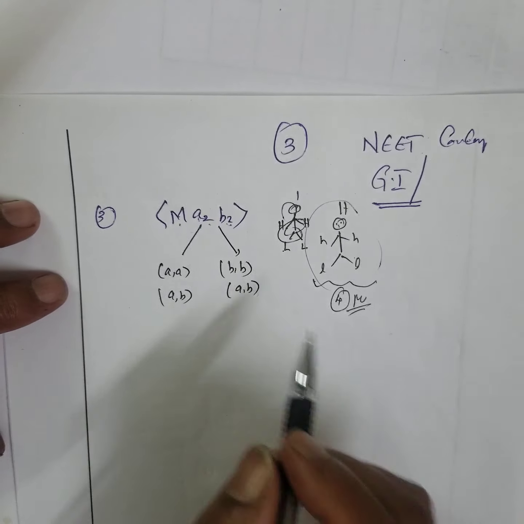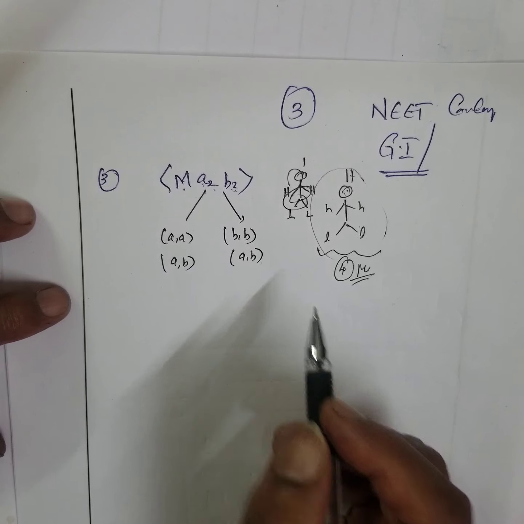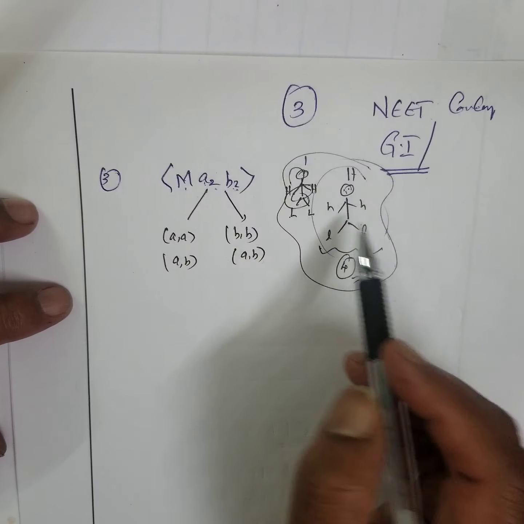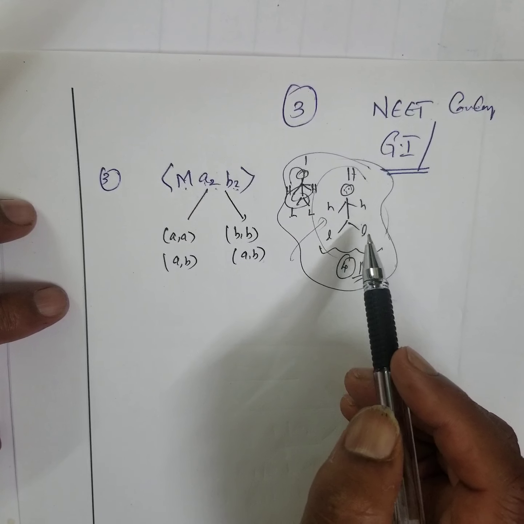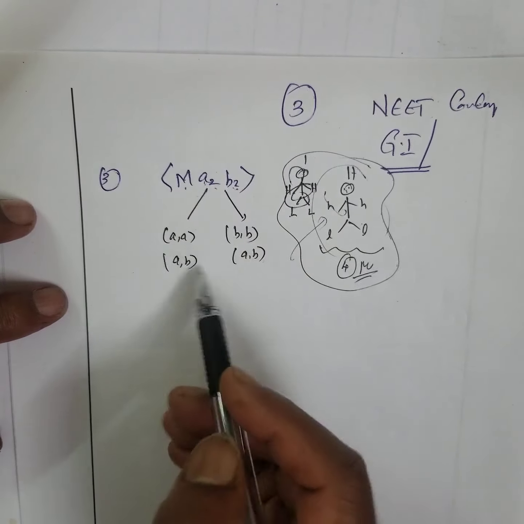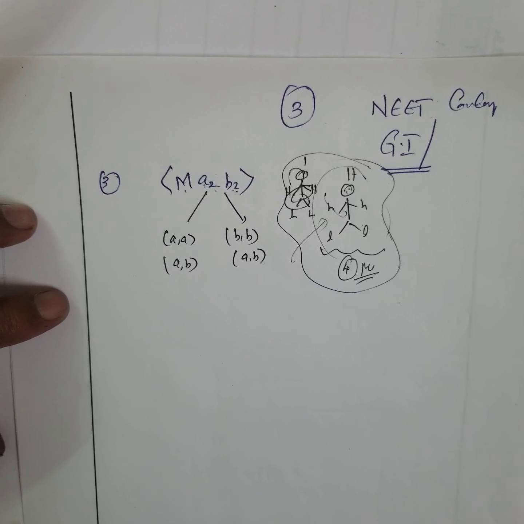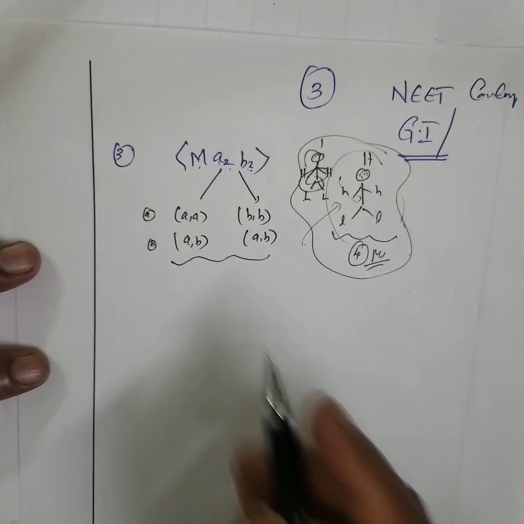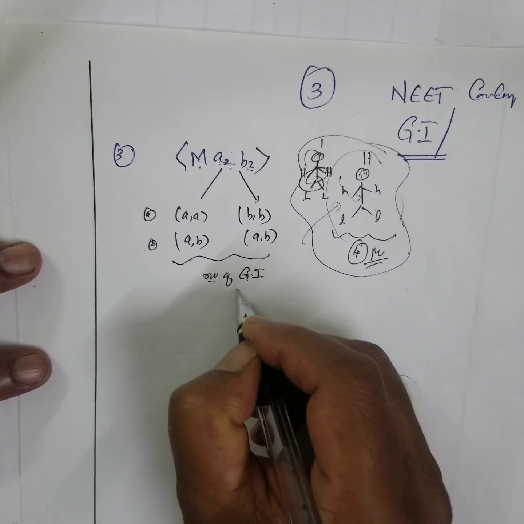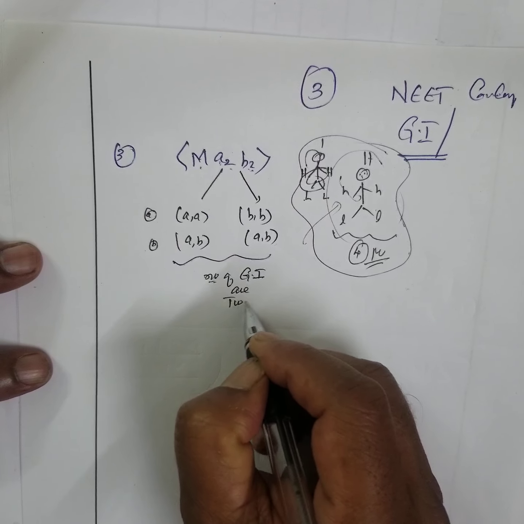Now I'll take any 2 combinations of this. It is a very nice example, but a horrible one, murdering a person, making pieces. I don't want that, but it is an easy way to remember. Here the number of geometrical isomers is 2 only.